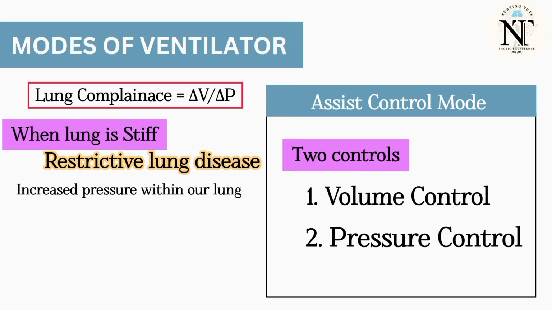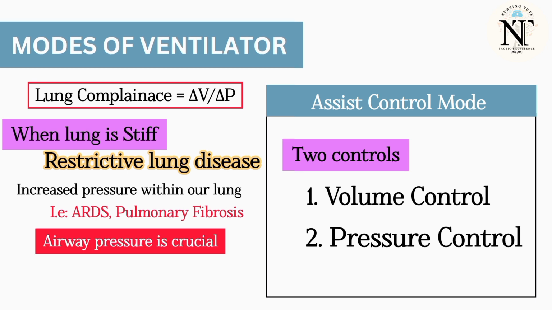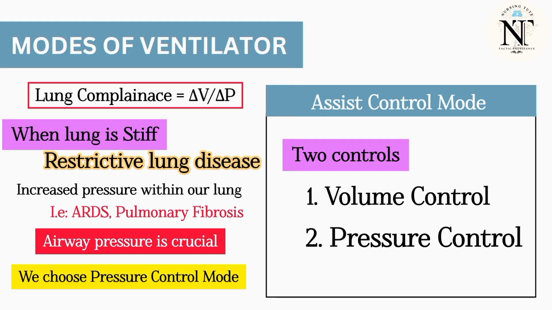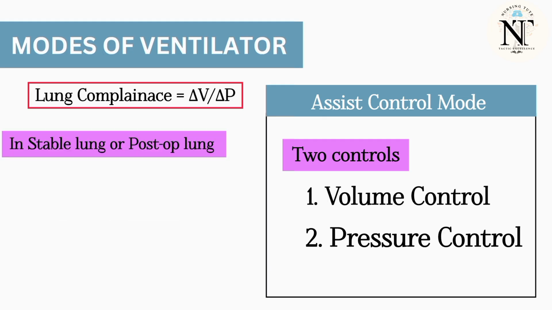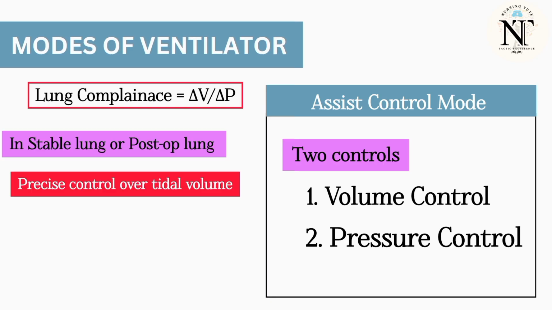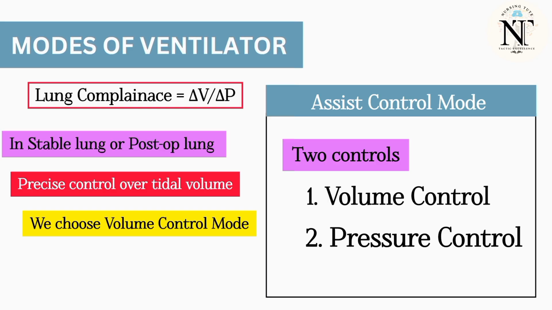That's why in conditions like ARDS and pulmonary fibrosis, the airway pressure is crucial. So in this case, we choose pressure control mode over the volume control mode. Whereas in post-operative clients or patients with stable lung mechanics, we need precise control over the tidal volume. So we need to choose volume control mode.